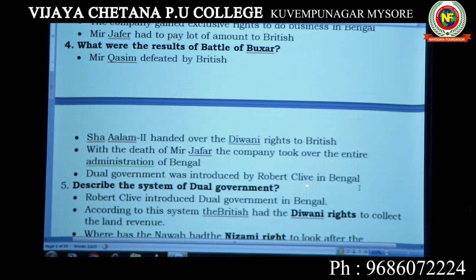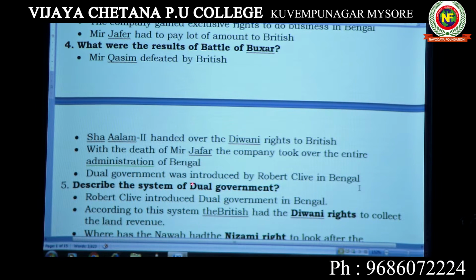Dual government was introduced by Robert Clive in Bengal. This is most important. Dual government was introduced after the Buxar War. The Buxar War was fought in 1764. The next year, 1765, dual government was introduced. So this much is the Buxar War result.